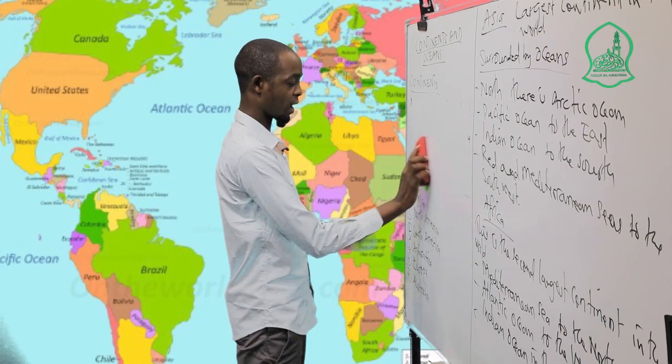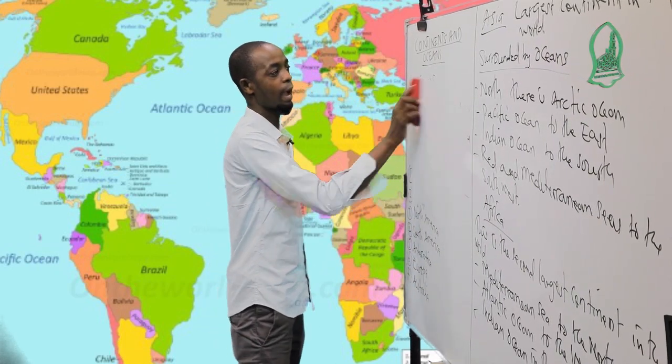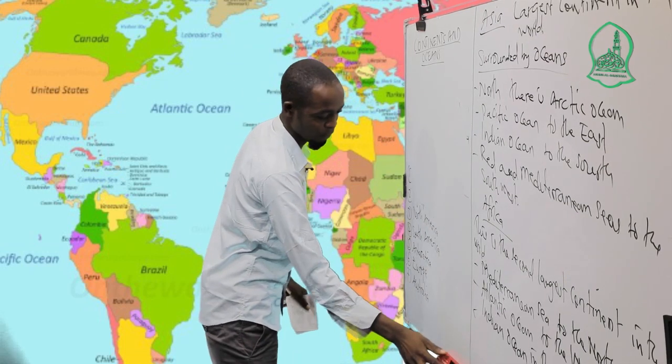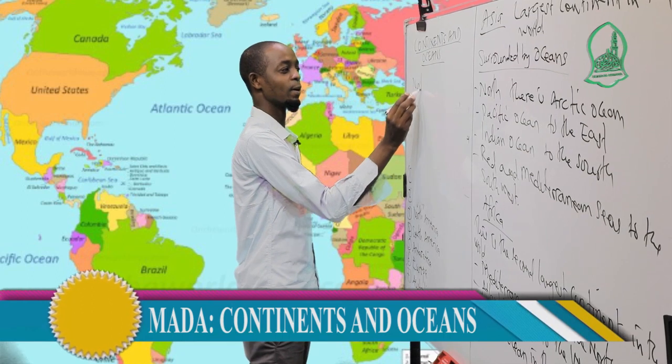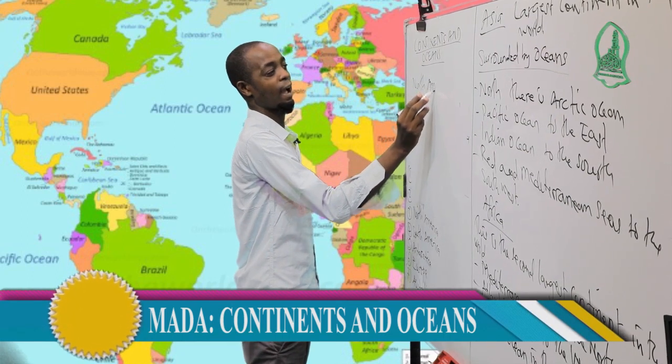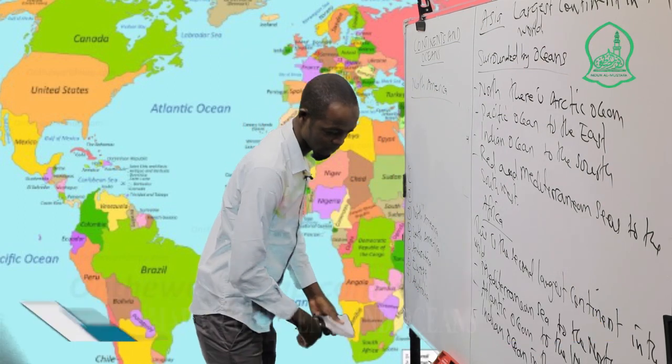Also we have another continent, that is North America. You have to know North America.